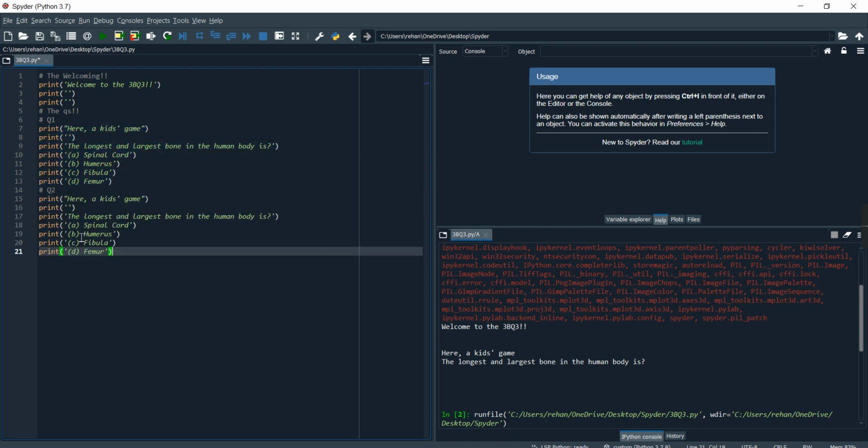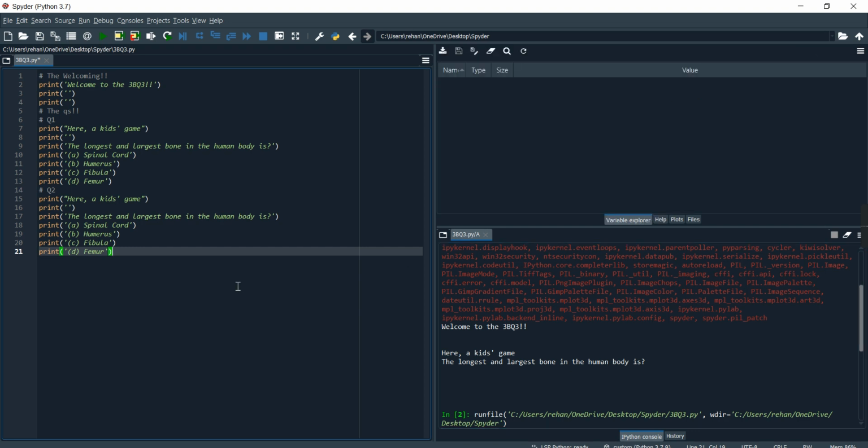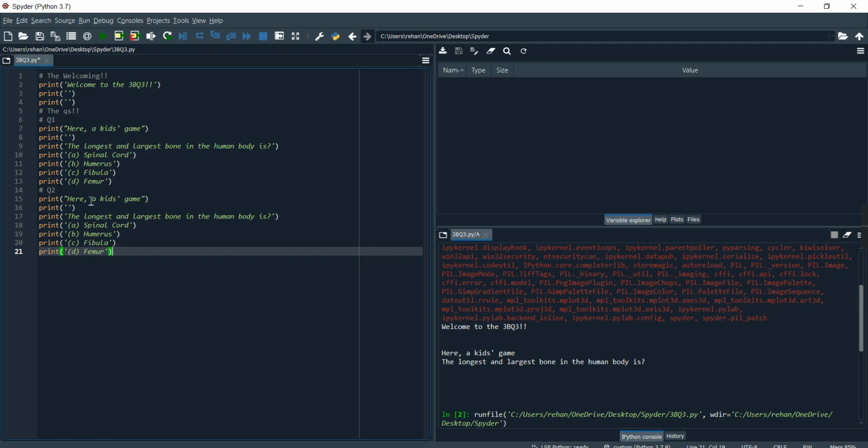Here's a free tip: always copy paste what you want to keep a little the same and then make the changes, so that it's easier than writing the whole thing that we're doing over here. Okay, the next one is the rarest blood group. So I'm gonna put a question mark over here and let's select everything, press Ctrl C and paste it over here. I'm gonna work on the description 1 second later.